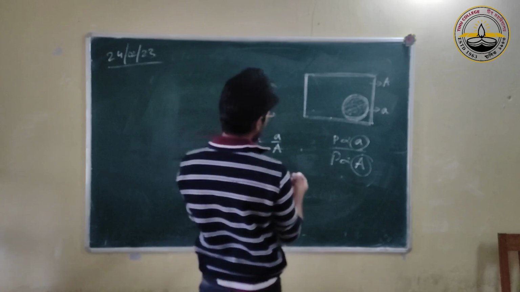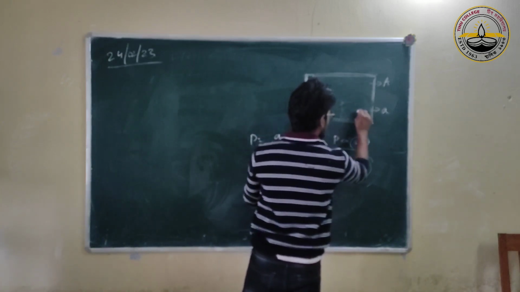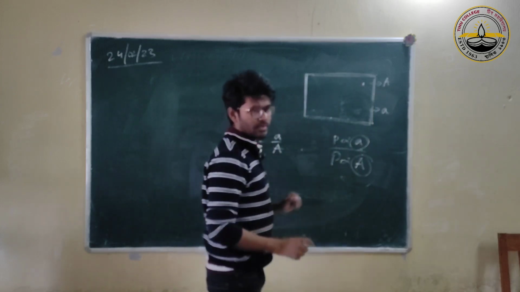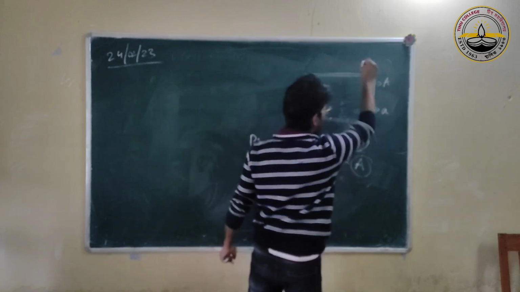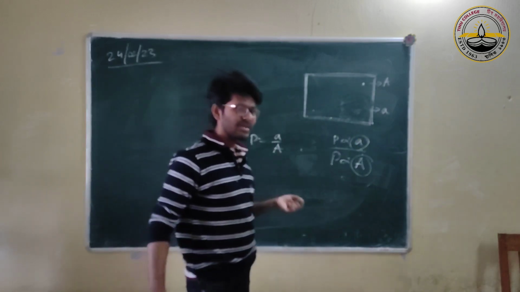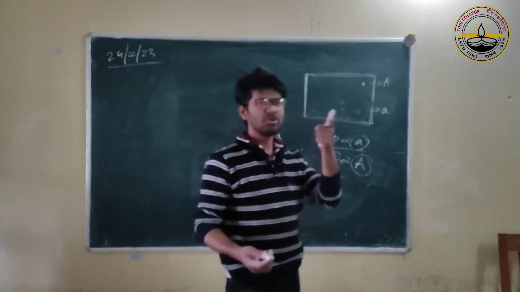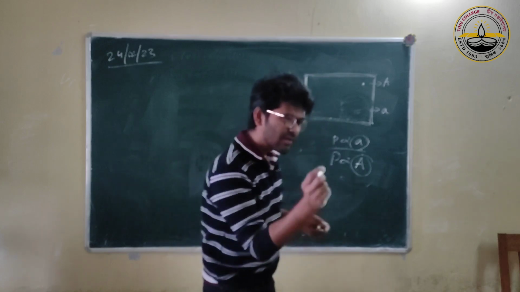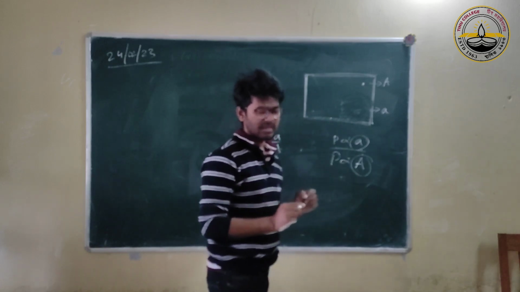Now, if I say a point, just a point, let's say, what will be the probability of hitting it? What will be the probability that the bullet will hit this point? Now, point or area, which is bigger? 0. So it's a 0 probability that it will hit exactly that point. You have to give some small area to get a probability.